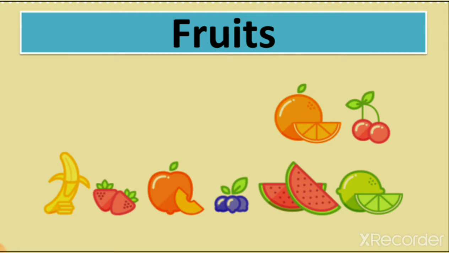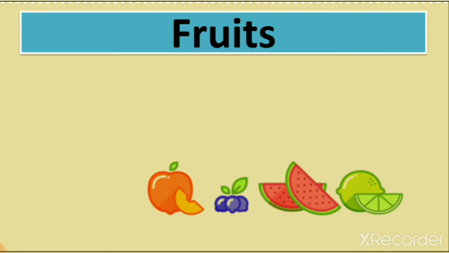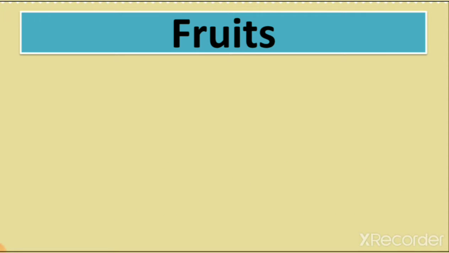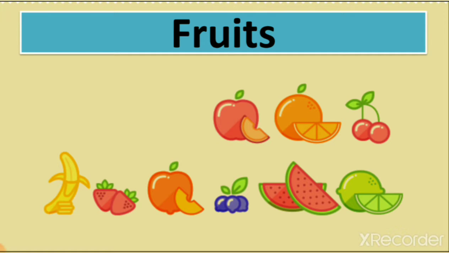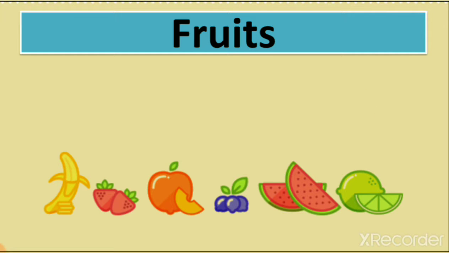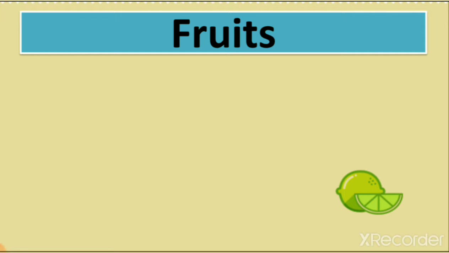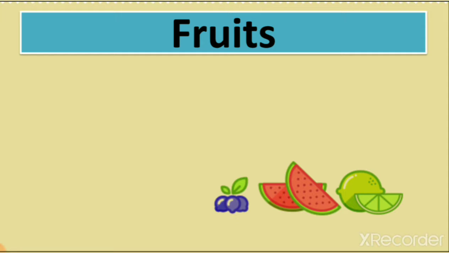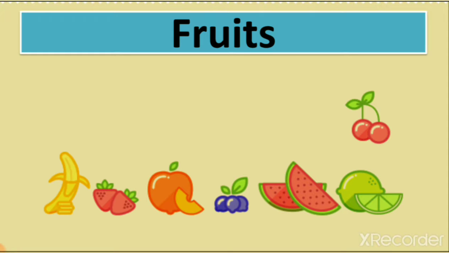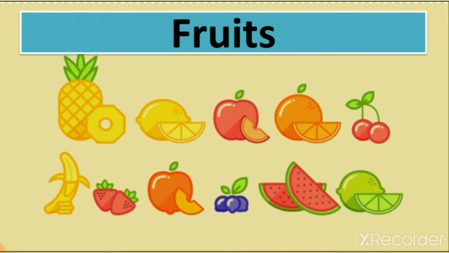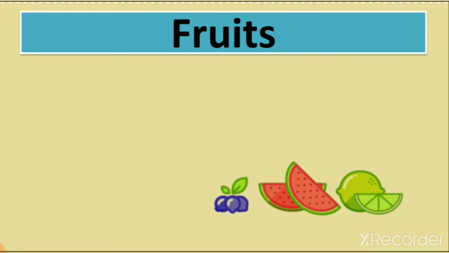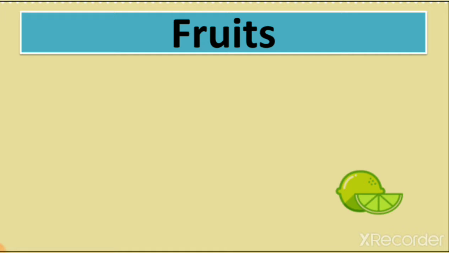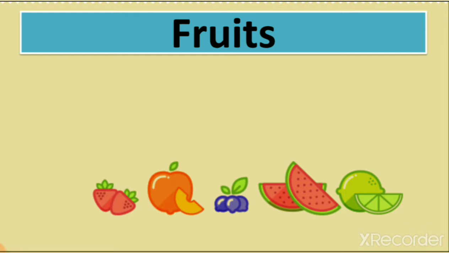We also revise fruits spelling with an activity. We write the spelling of fruits. We write how many seeds are in fruits. Some fruits have one seed, while some fruits have many seeds. With this we learn about fruits, and we also learn that some fruits have no seeds. So with this we learn that fruits and vegetables we get from plants.